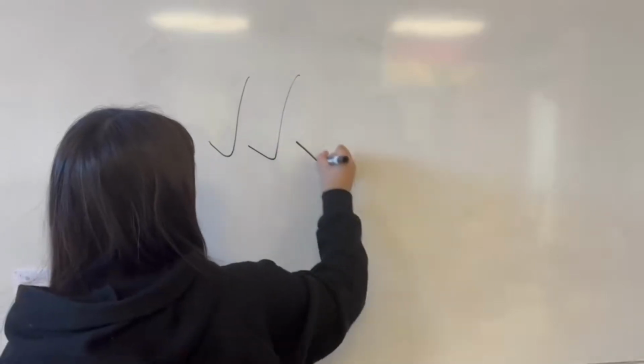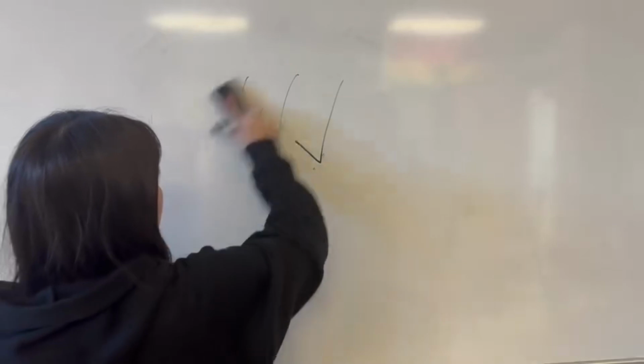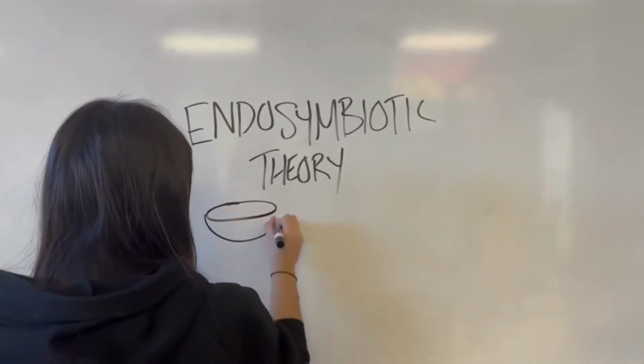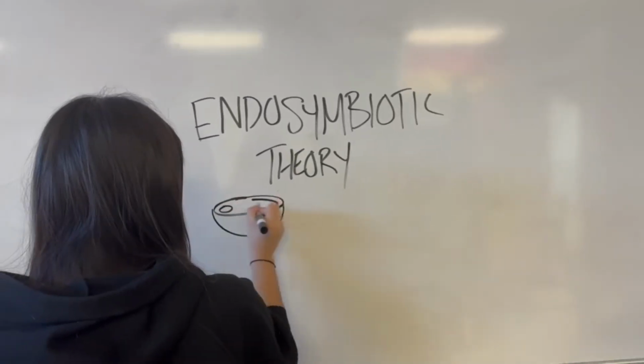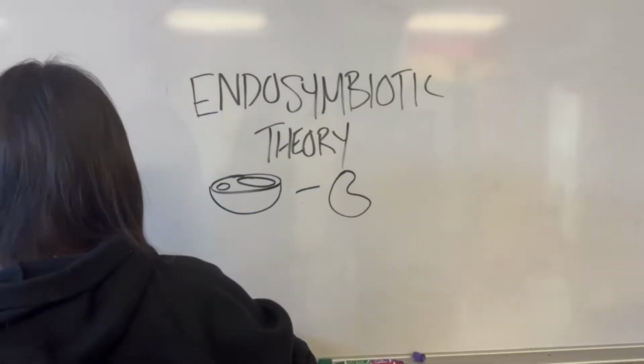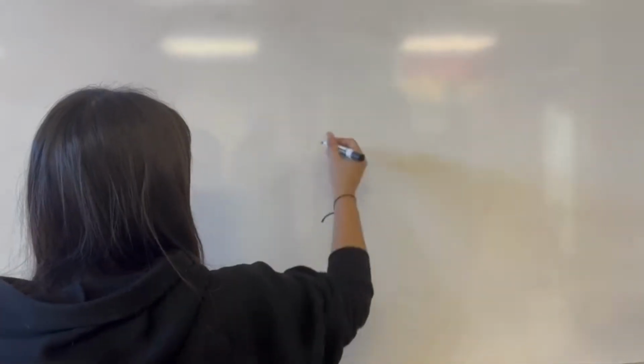It has to be testable and tested over and over to confirm it as true, much like the endosymbiotic theory. What is the endosymbiotic theory? This theory gives an explanation for how eukaryotic cells could have evolved from prokaryotic cells that lived in symbiosis. Now, what prokaryotic symbiosis means is that these organisms live together.